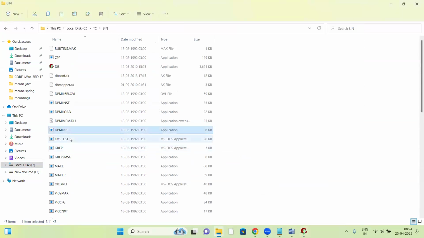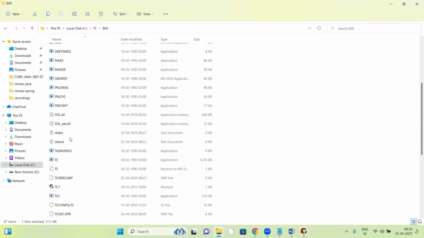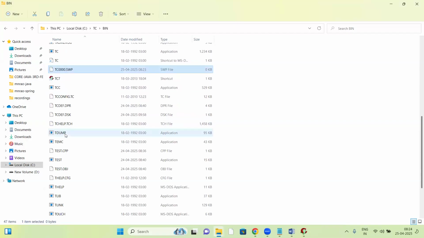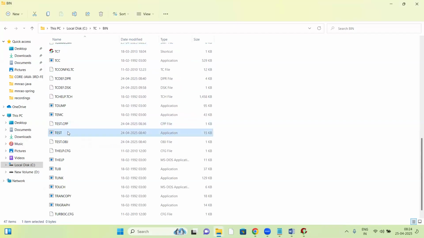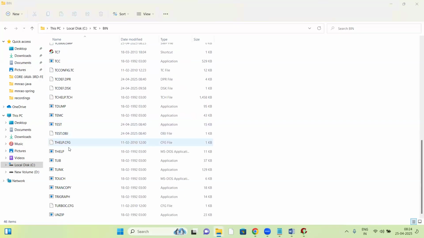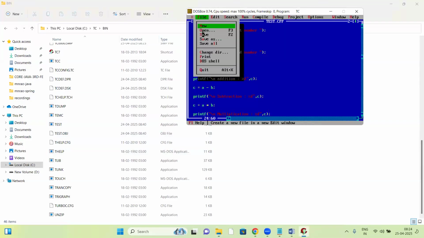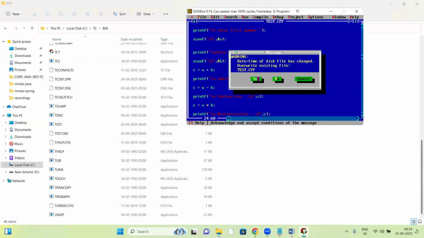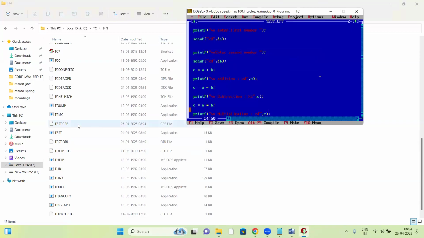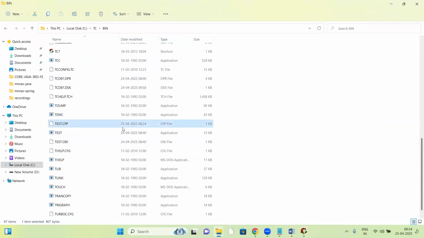In the bin folder, TC bin, test.cpp. Let me delete the old files here, and remove this exe file also.